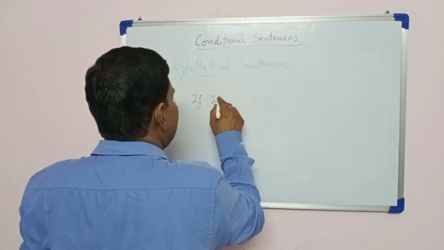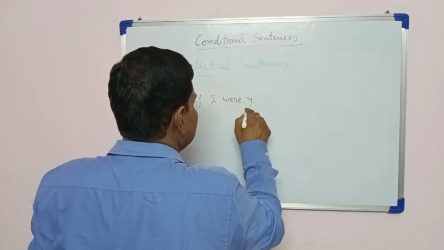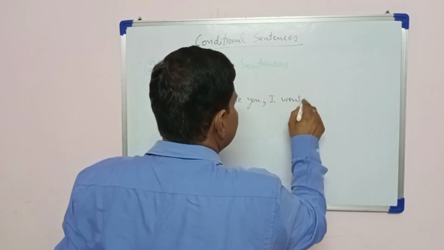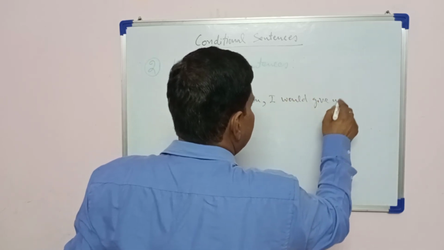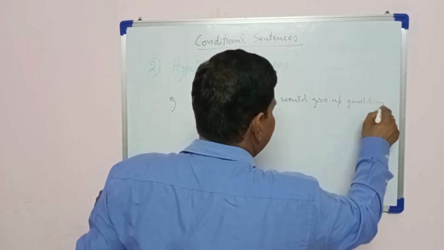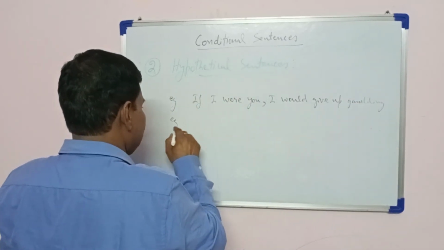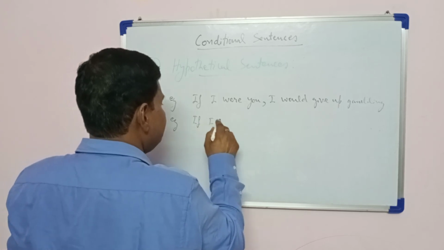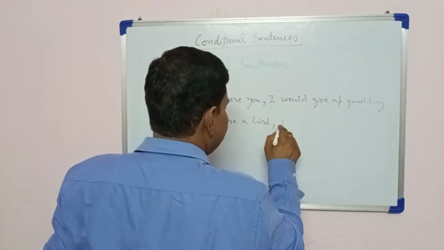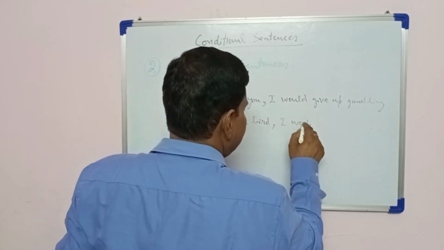If I were you, I would give up gambling. If I were a bird, I would fly.